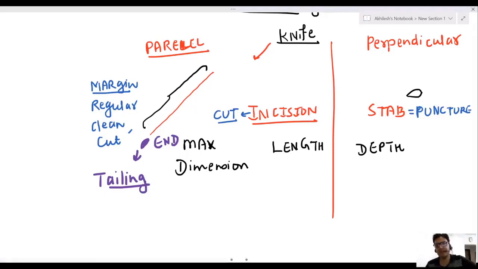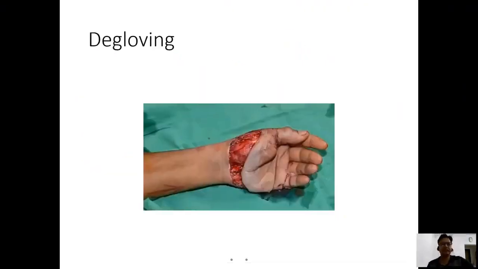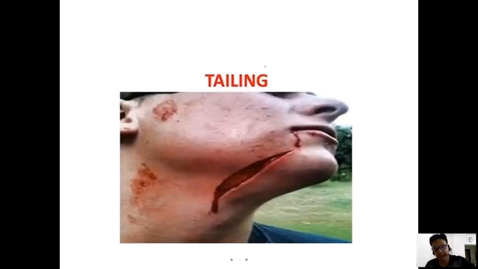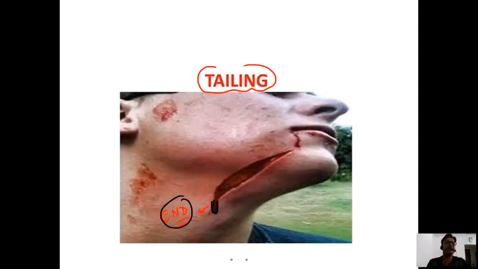Now I will show you the picture of incision. It is caused by sharp edge weapon. You can see this one. This is incision. See, this phenomenon, tailing, is at the end point of incision. At the starting point, it is clean, but at the end point, the tailing phenomenon is seen. Maximum dimension is length. This injury is incision.